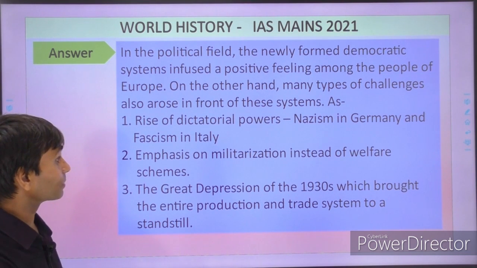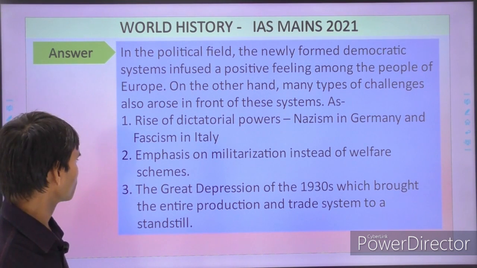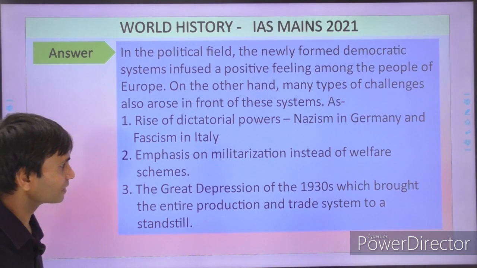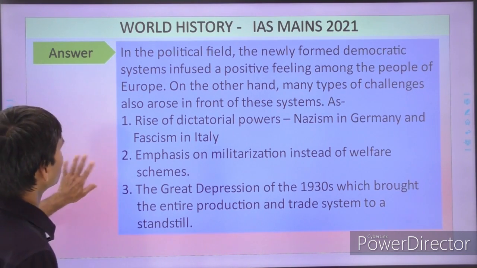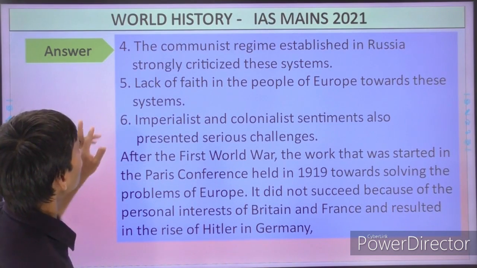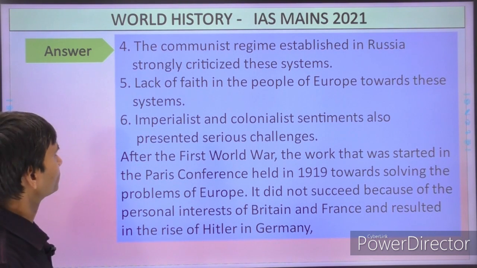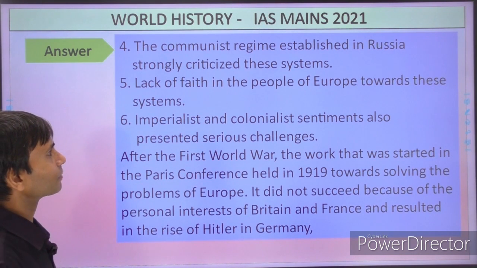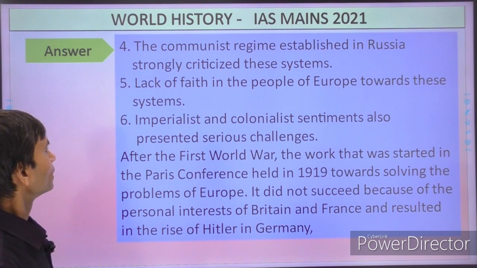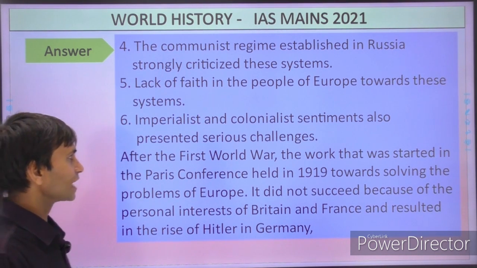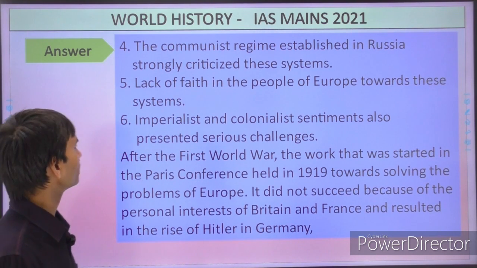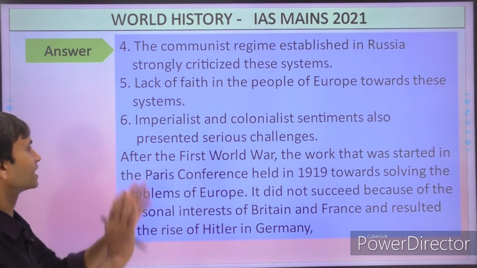Third, the Great Depression of the 1930s, which brought the entire production and trade system to a standstill. The next point is the communist regime established in Russia strongly criticized this system, and lack of faith among the people of Europe toward this system. Next point is that imperialist and colonialist sentiments also presented serious challenges.